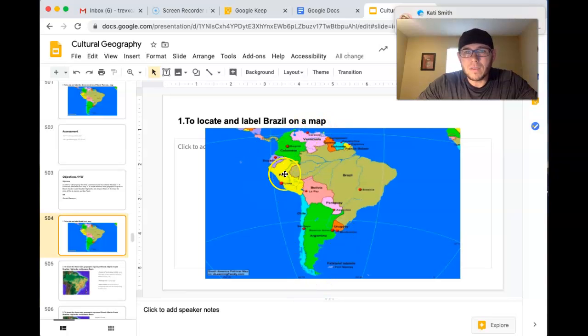You have the Andes Mountains that run down the west coast, right? You have the coastal plains up here. You have the Llanos, the grassy plains. We've been talking about some of the different topographical features. Well, now we're going to focus on our last country here, Brazil.